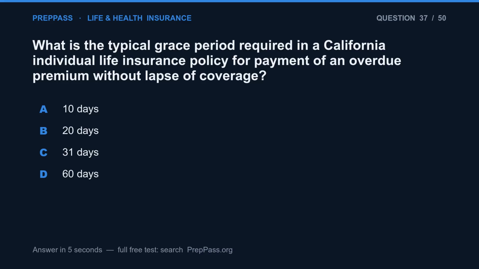Question 37. What is the typical grace period required in a California individual life insurance policy for payment of an overdue premium without lapse of coverage? A. 10 days. B. 20 days. C. 31 days. D. 60 days.